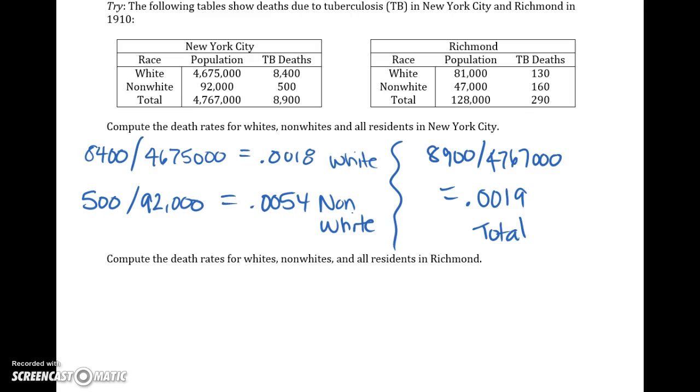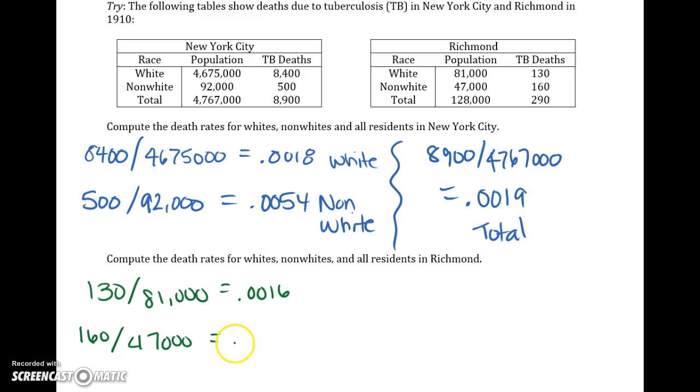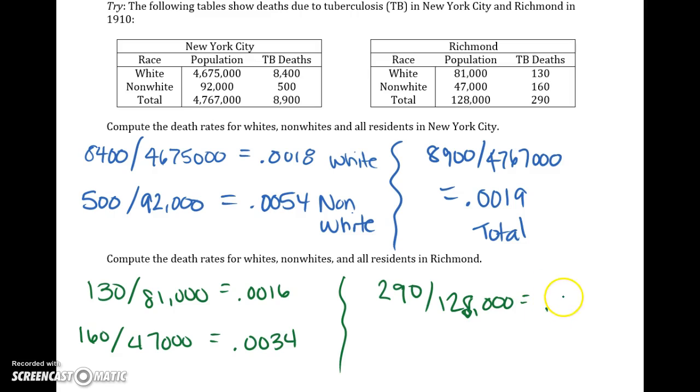You are asked to do the same process for Richmond. For the white population, there were 130 deaths from tuberculosis out of 81,000, which comes out to be a proportion of 0.0016. For non-white, there were 160 deaths out of 47,000, which comes out to be a proportion of 0.0034. And in total, we end up getting 290 tuberculosis deaths out of 128,000 people. And that comes out to be 0.0023.